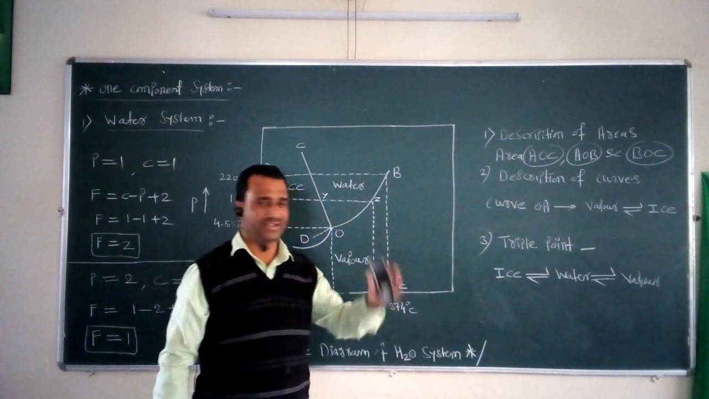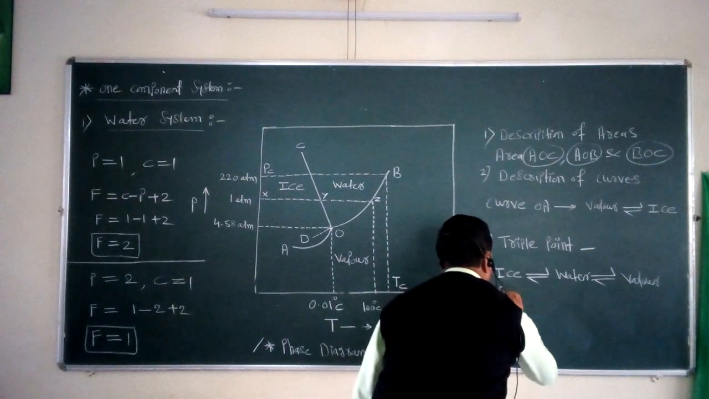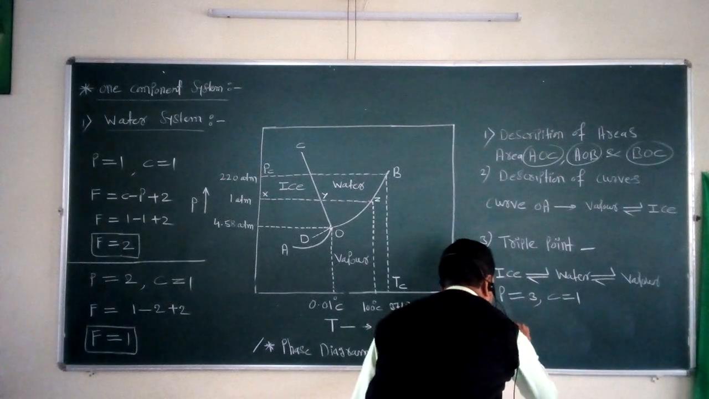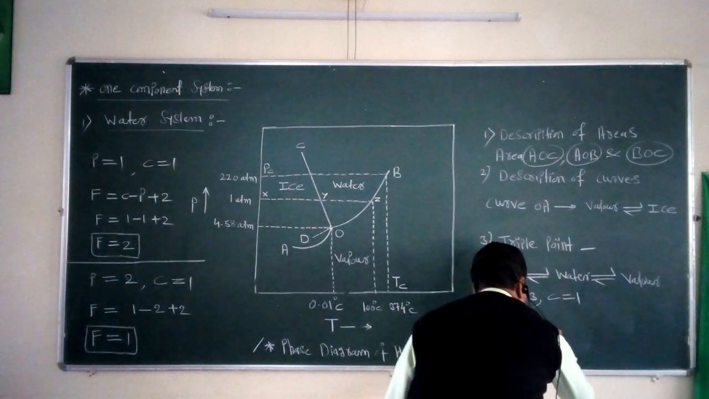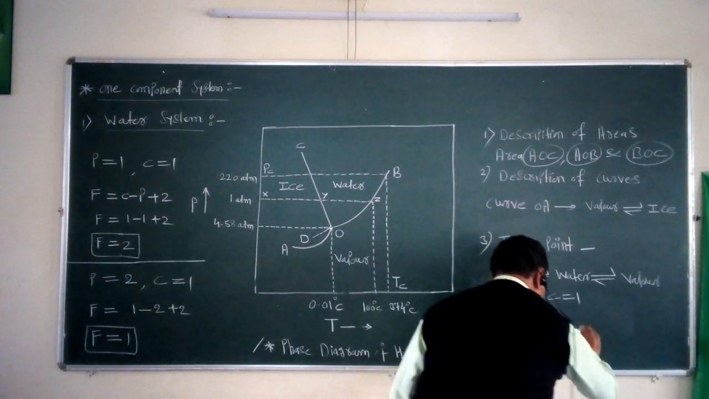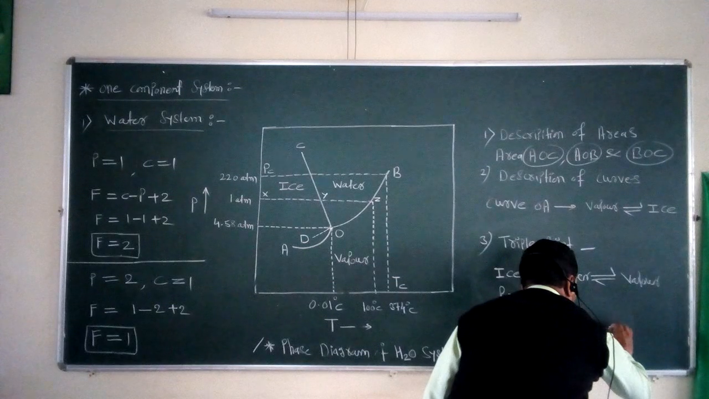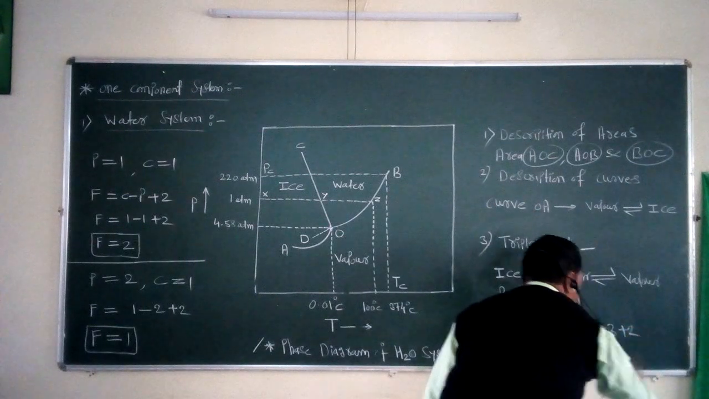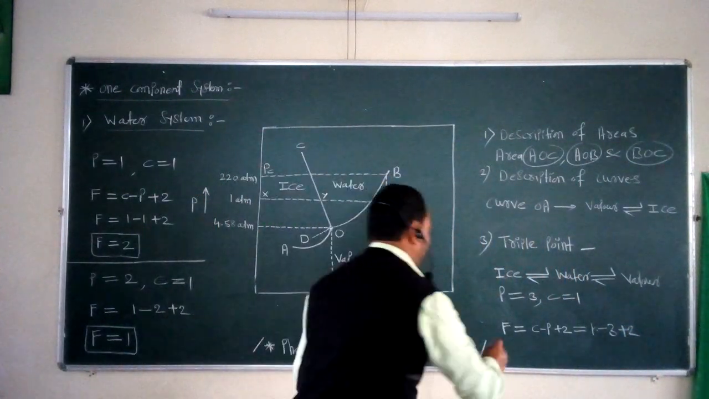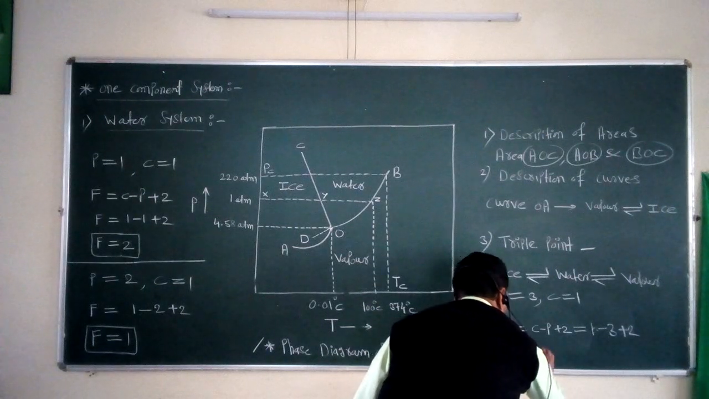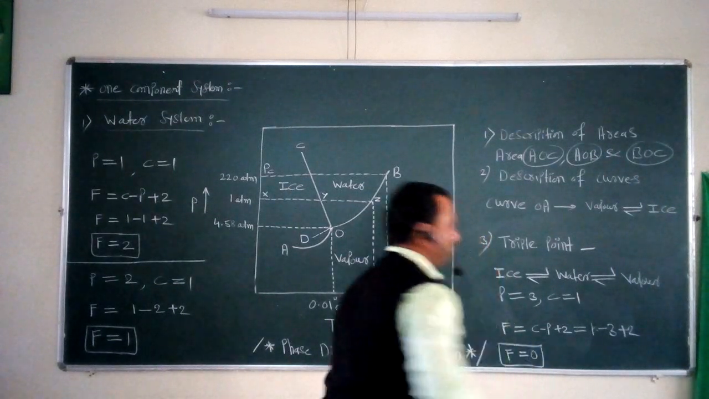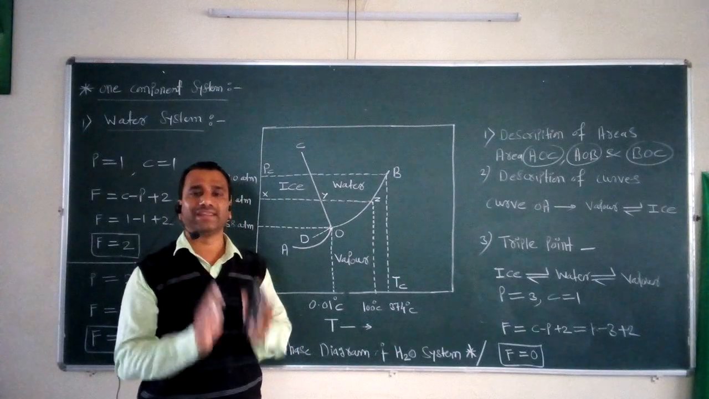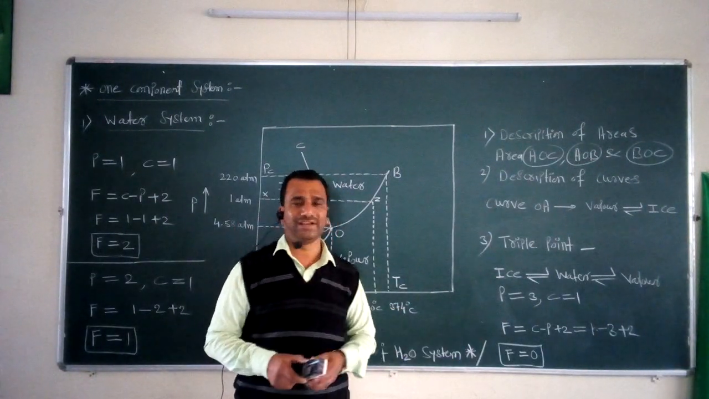So three phases are present, that is P is equal to 3, and component C is equal to 1. If we calculate its degrees of freedom, F equals C minus P plus 2, that is 1 minus 3 plus 2. If we solve this simple equation, the value of F comes out to be equal to 0. That's why the system present at this triple point is called the non-variant system.